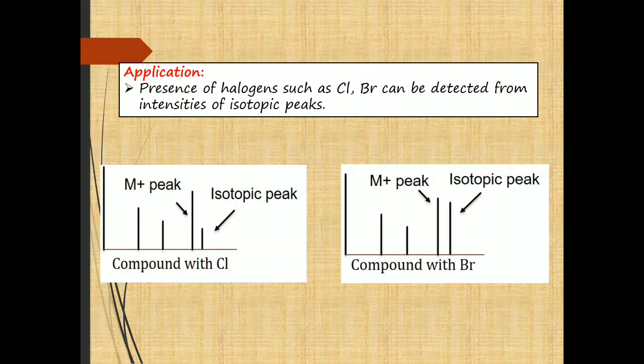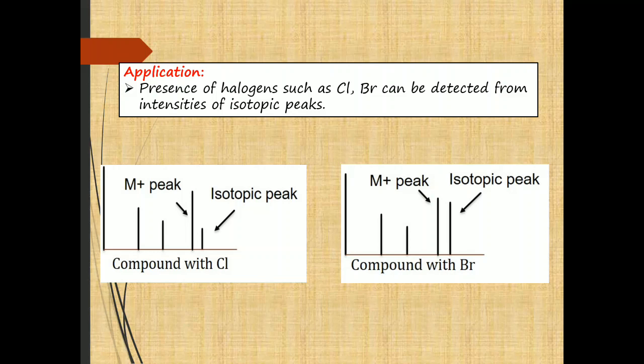Then one can easily say that the organic compound contains chlorine. If this intensity is in the ratio 1:1, then bromine is present in that organic compound. In this way, chlorine and bromine can be detected from the intensities of the isotopic ion peak. So till now, we have studied the molecular ion and isotopic ion.